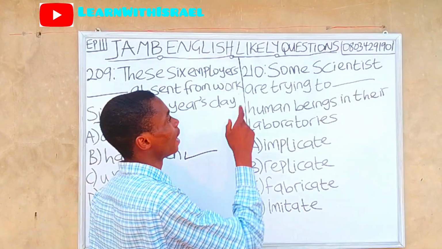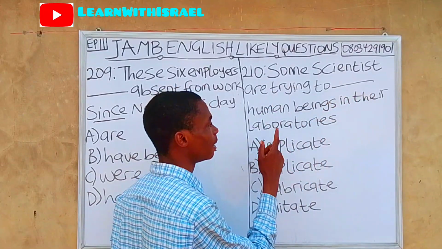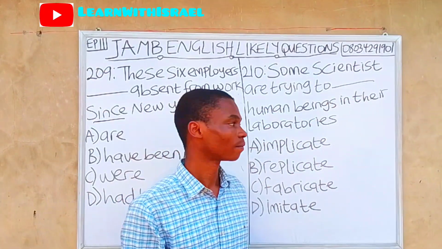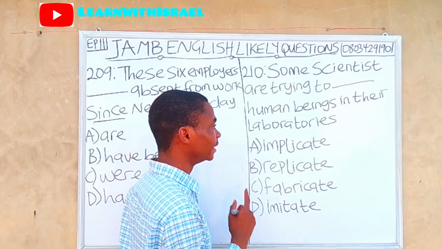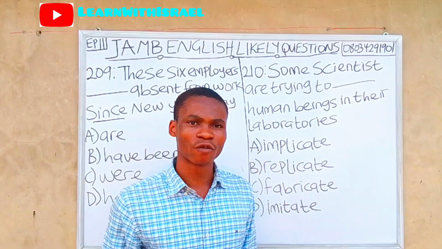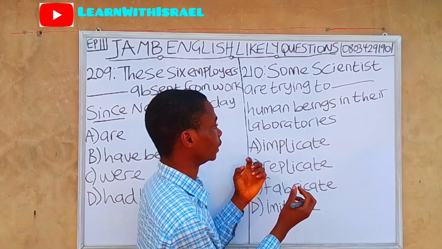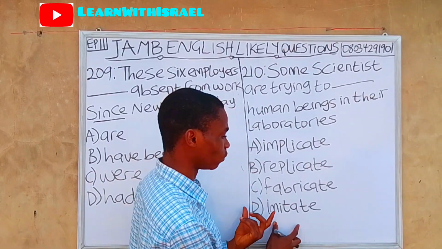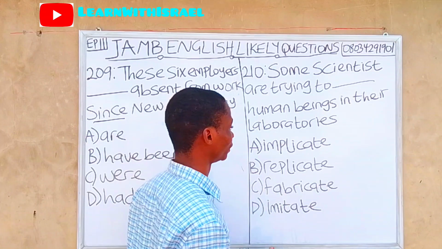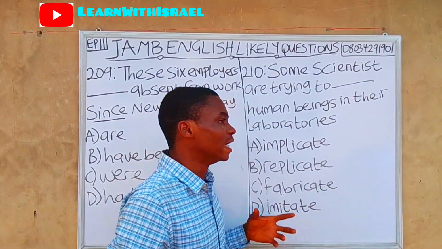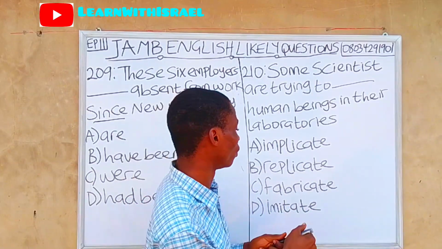Question 210. Some scientists are trying to dash human beings in their laboratories. A, implicate. B, replicate. C, fabricate. D, imitate. Before you answer this kind of question, you need to answer using the question. It includes laboratories, so we are going to find the word in the options that goes well with laboratories. Starting from option D, imitate. Imitate means to mimic a particular person. So imitate is wrong.